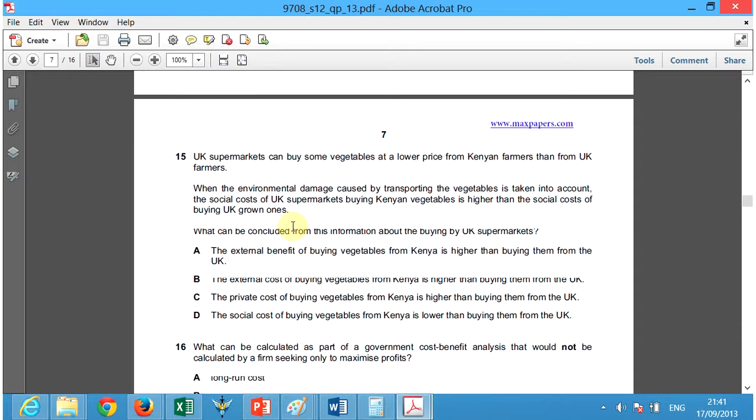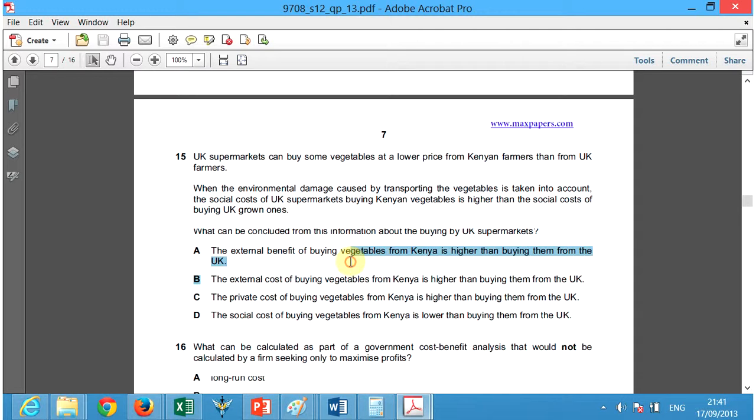So, what can be concluded from this information about UK supermarkets? Okay. A. The external benefit of buying vegetables from Kenya is higher than buying from the UK. This is not true if you reread through here. It says exactly the opposite: the social cost of Kenyan vegetables is higher than the social cost of UK grown ones. It doesn't say anything about external benefits.